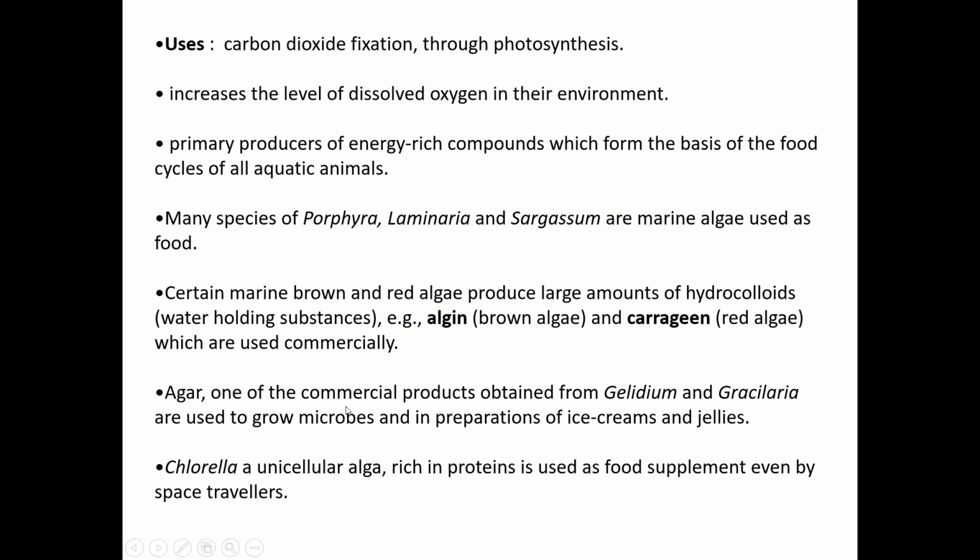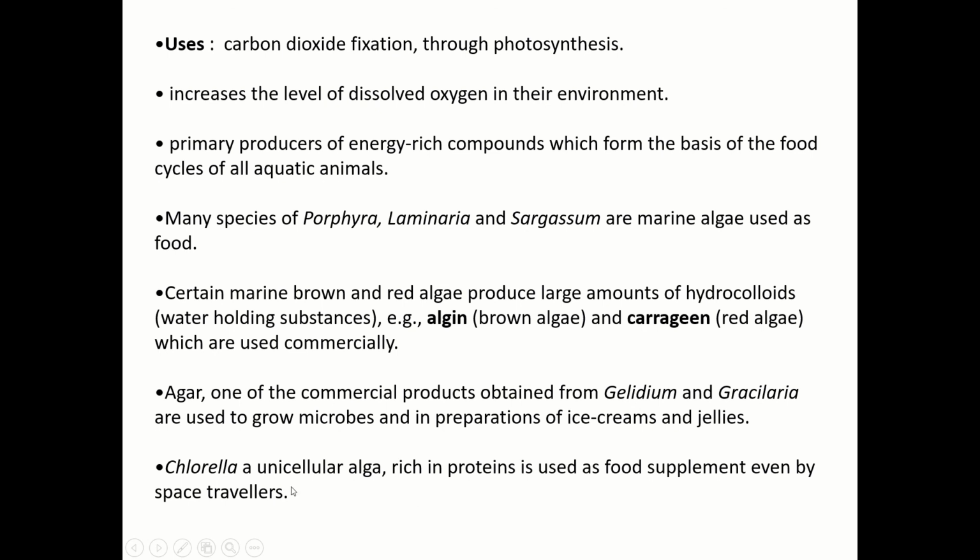So we'll see them. Agar, one of the commercial products obtained from Gelidium and Gracilaria, is used to grow microbes and in preparation of ice cream and jellies. So when you eat ice cream and jellies, a product known as agar, which is obtained from these algae, Gelidium and Gracilaria, is used. Agar is also used as a medium to grow microorganisms. Also in tissue culture, this agar is used. I will show you the photographs.